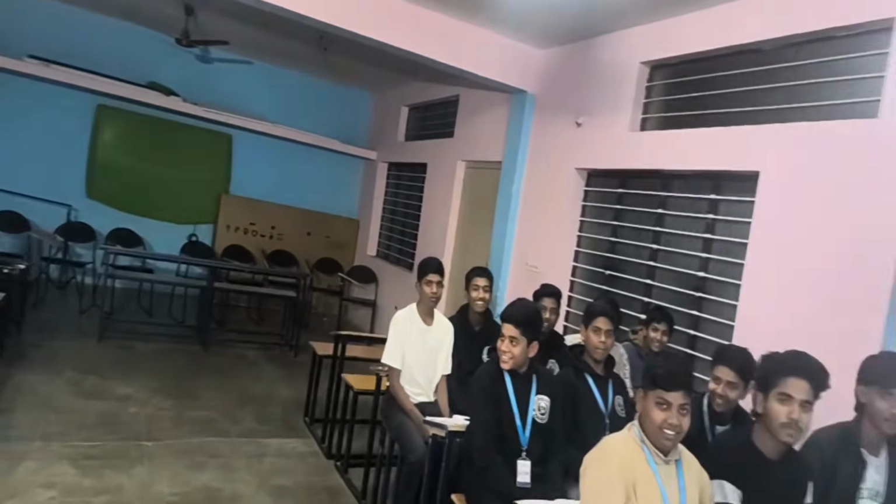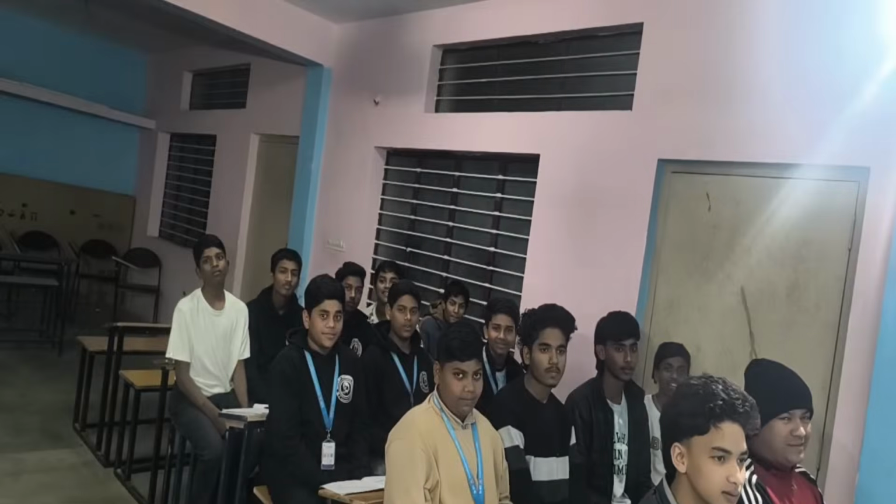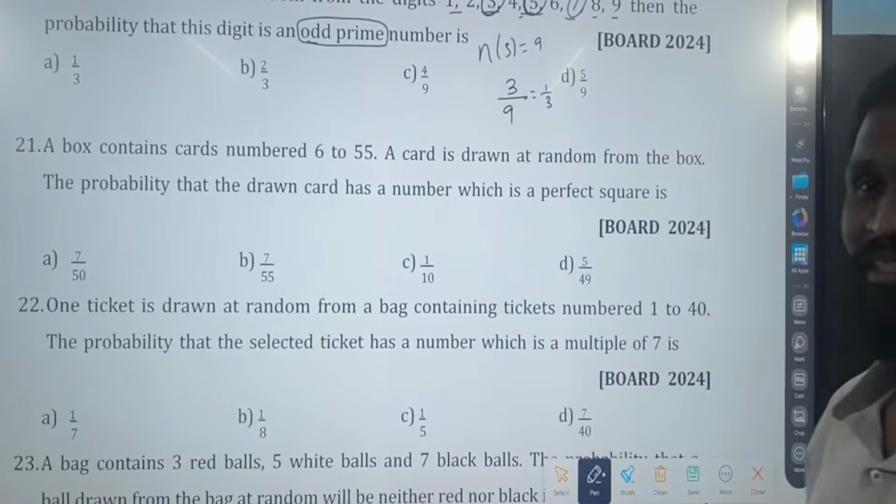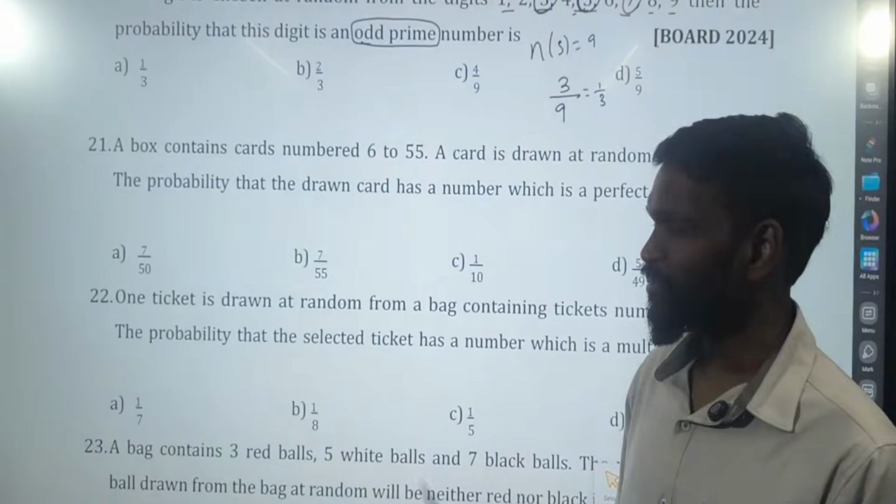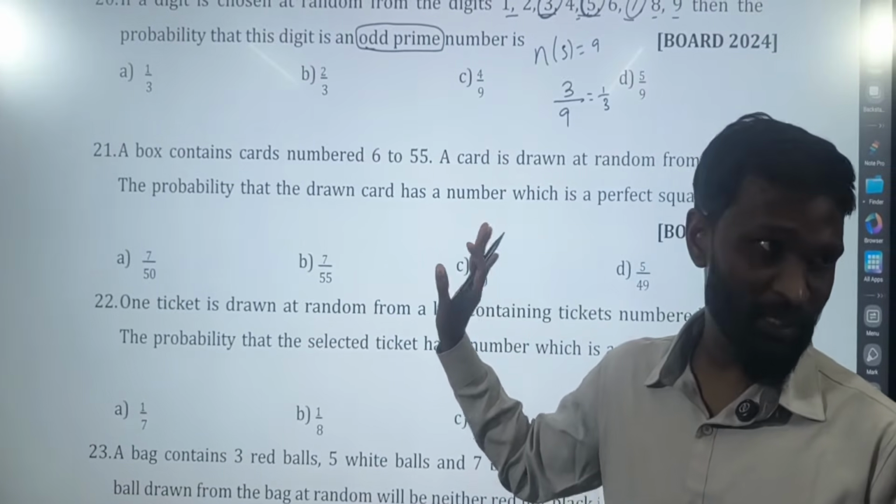Okay, let us continue with probability. The probability that we complete the chapter is 1. At least the MCQ part. There are still 15 questions, we will complete it.